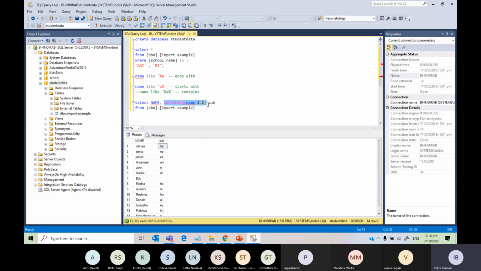So if you don't have this substring, it will give you, see here it's giving you name because that's the name column, but here it comes up with no column name if you don't give any name. So for that, you just give a space. Don't give any commas, just give a space and the name that you want this column to be. Then subs, you can just say subs or something, and then execute it, and then you will have subs as the column name.